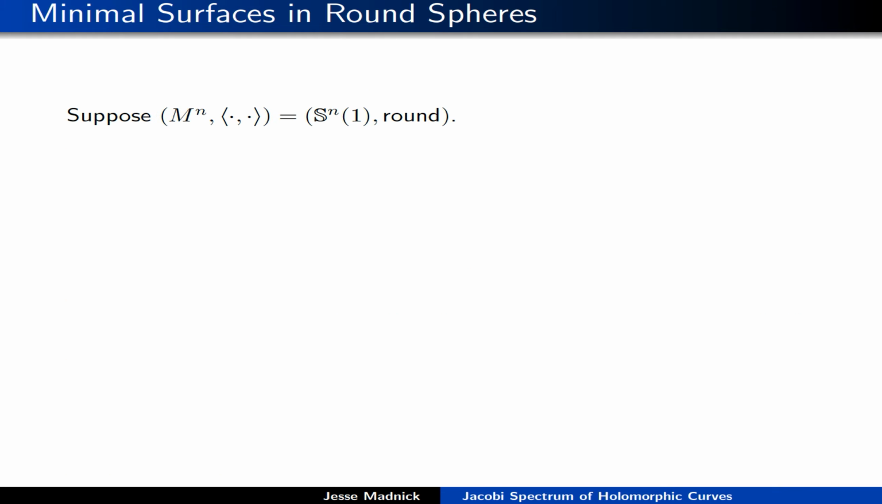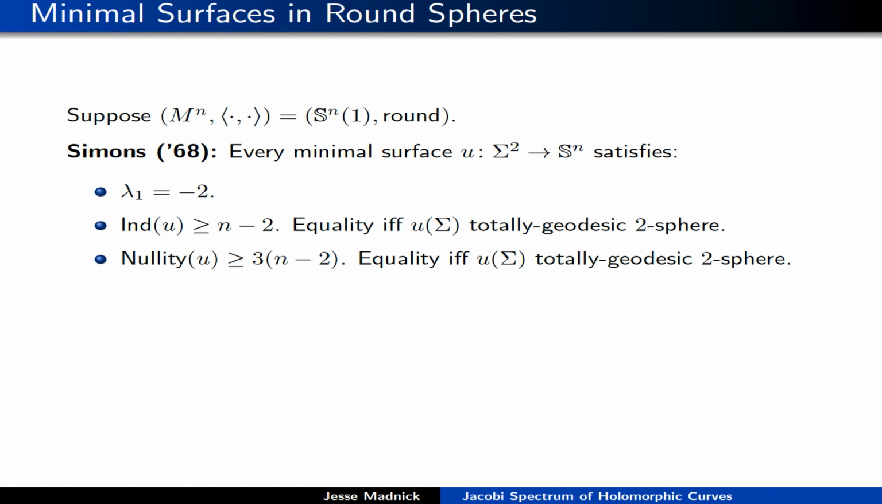Okay, so let's specialize to the case of interest, which is that of the round sphere, where the ambient space is the round sphere, and for us, the round sphere always has constant curvature 1. So what is known about minimal surfaces in round spheres? A classical result is due to Jim Simons in '68, who showed, among other things, that a minimal surface in the round n-sphere is always unstable. So it always has negative Jacobi eigenvalues. In fact, its first Jacobi eigenvalue is negative 2.